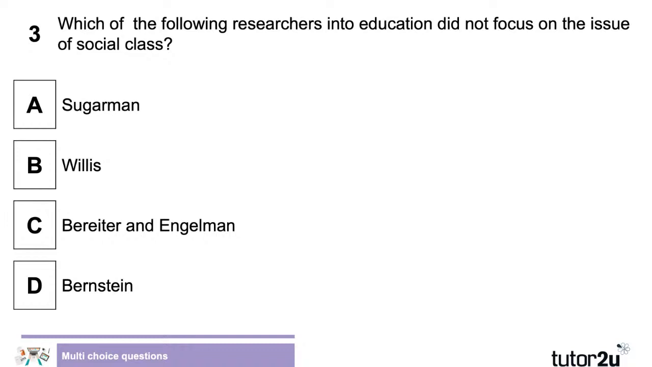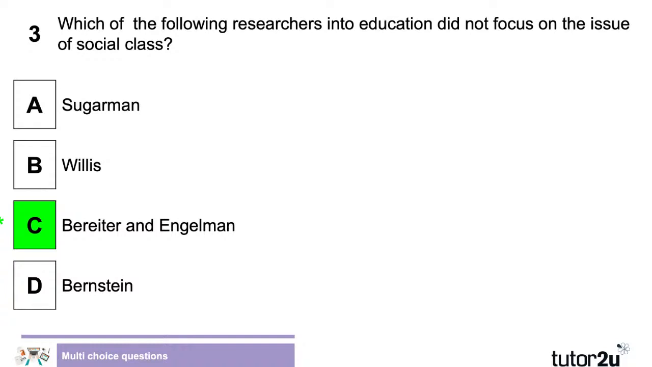Okay, which of the following researchers into education did not focus on the issue of social class? Is it Sugarman, Willis, Barrett and Engelmann, or Bernstein? So one of those who did not look at social class. Okay, got a mixture of answers coming through. A load came through all at once there, which is very impressive. And most of you going for C, which is correct.